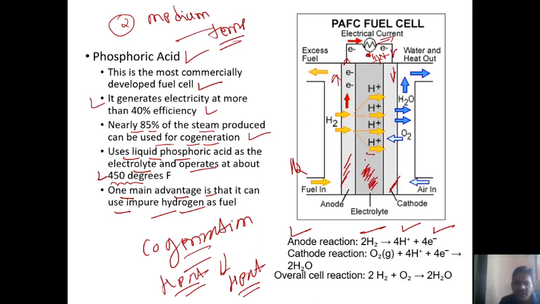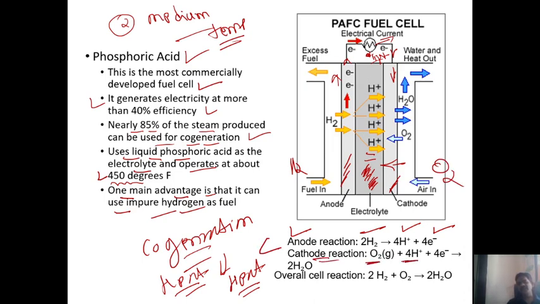The H positive ions transfer toward the cathode electrode. At the same time, what do we supply? Air is supplied toward the cathode, and what type of air? Oxygen is supplied toward the cathode. So what is the reaction at the cathode?